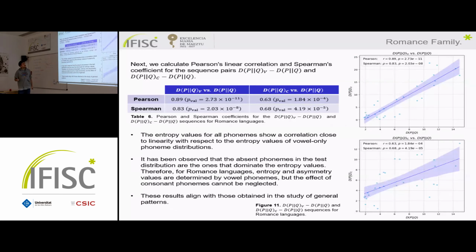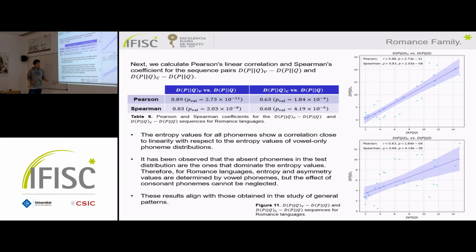So the last thing that we do is to plot the values of the heat map of the real distribution with the values of the vowel phonemes and the consonant phonemes, and we plot them against the values of just the vowel distribution or the consonant distribution, and we obtain this linear tendency when we compute the Pearson coefficient, and this increases when we compute the Spearman coefficient, with values about 0.9, and we see more dispersion for the case of the consonant distribution.